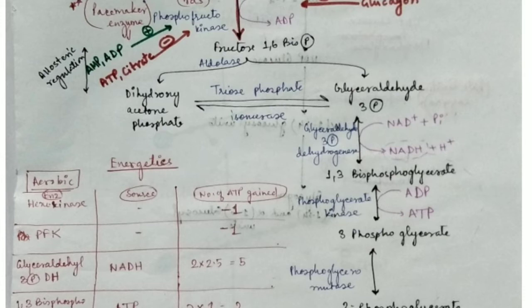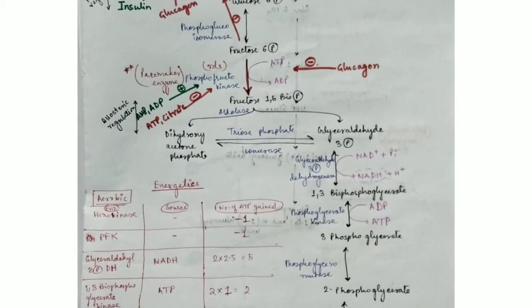Then 1,3-bisphosphoglycerate converts into 3-phosphoglycerate. Now 1,3-bisphosphoglycerate had 2 phosphate groups. Now there is only 1 phosphate group. So ATP is getting produced in this step. So this is the energy generating step. The first step, where hexokinase and glucokinase were used, was the energy utilizing step. Again, the step of phosphofructokinase was also an energy utilizing phase.